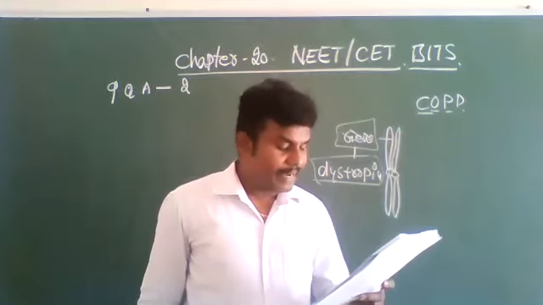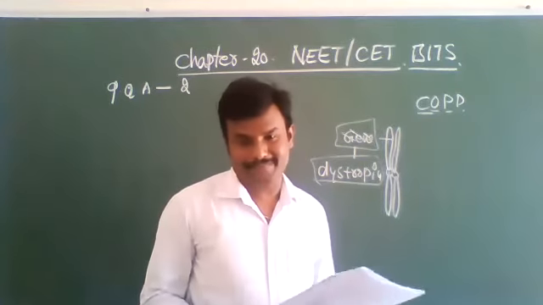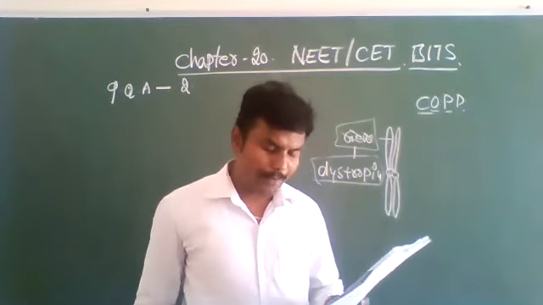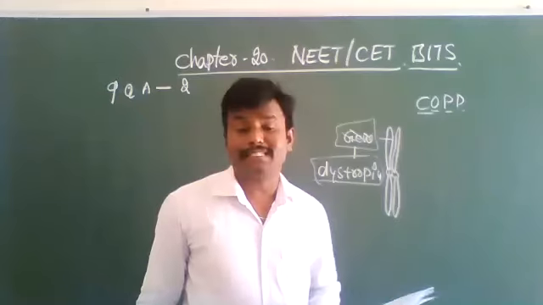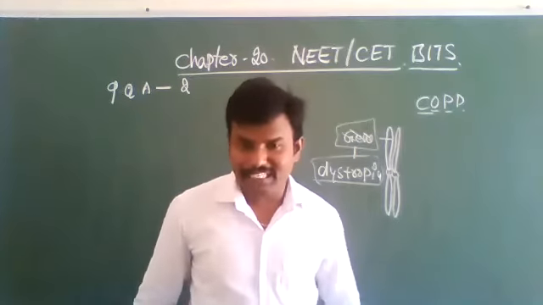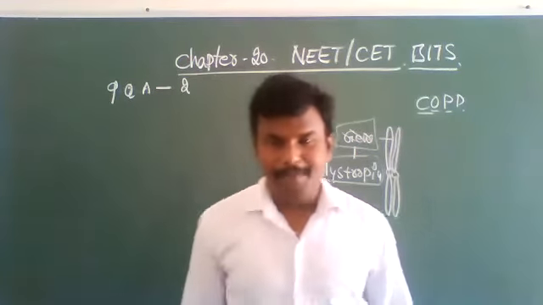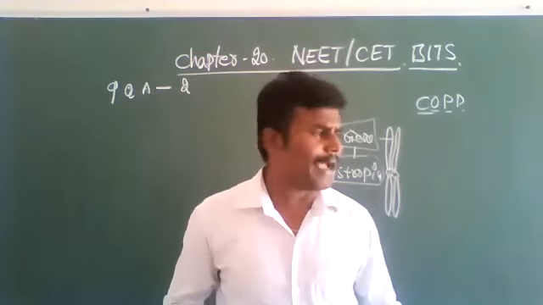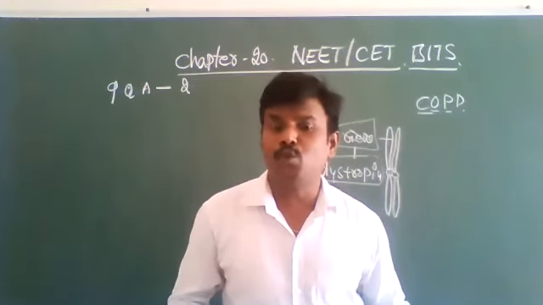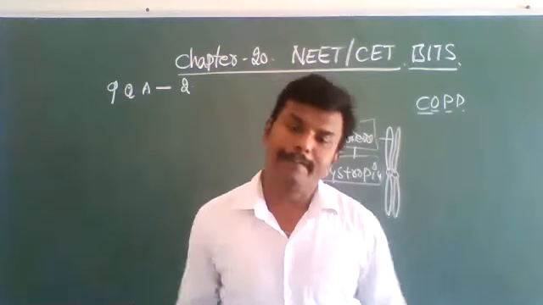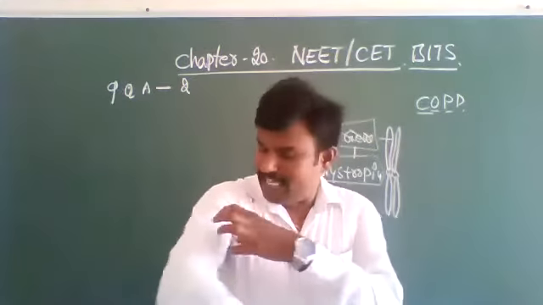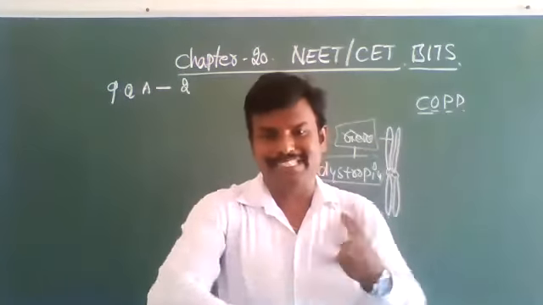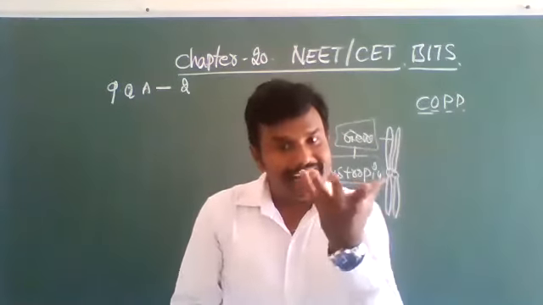Next, muscular hypertrophy. Muscular hypertrophy means an increase in the size of the cells. Bodybuilders, people who maintain 6-pack, 8-pack bodies, heroes especially, have their hand muscles and chest muscles swell.